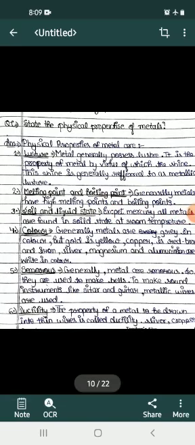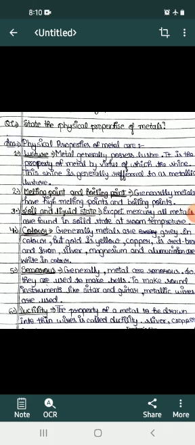Answer the following questions. First one is, state the physical properties of metals. Answer. Physical properties of metals are luster. Metal generally possesses luster. It is the property of metal by virtue of which it shines, generally referred to as metallic luster. Second, melting point and boiling point. Generally, metals have high melting point and boiling point.